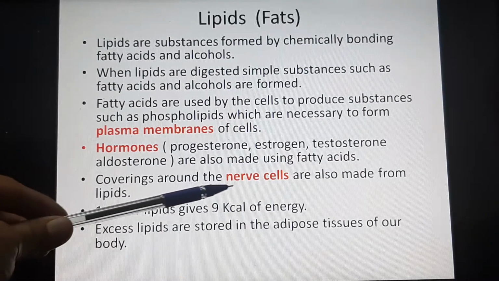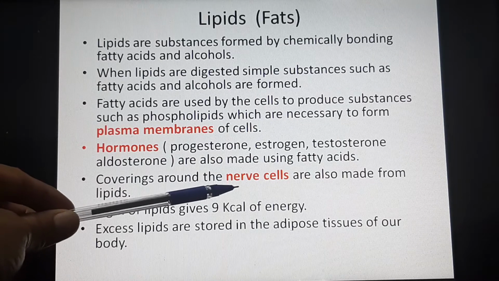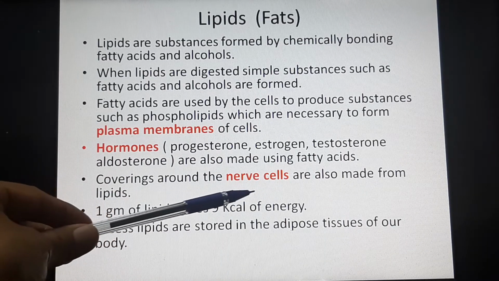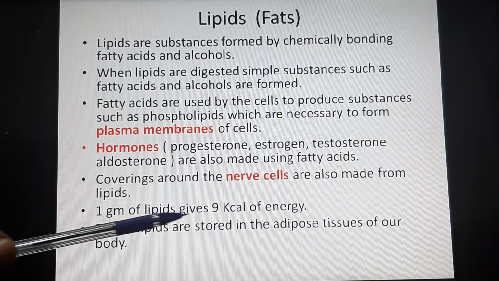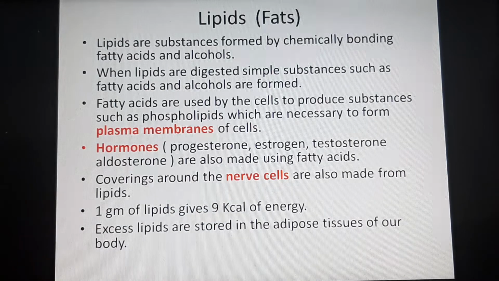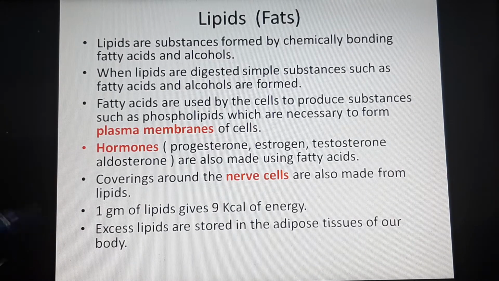Also, the covering around the nerve cell. Last year we had seen the structure of the nerve cell, and the covering around the nerve cells is made out of fats or lipids. Another important thing you need to know is that 1 gram of lipids gives us 9 kilocalories of energy. And if we have excess of lipids or fats, they get stored in the adipose tissue of our body. This you had seen last year, in the 9th standard.